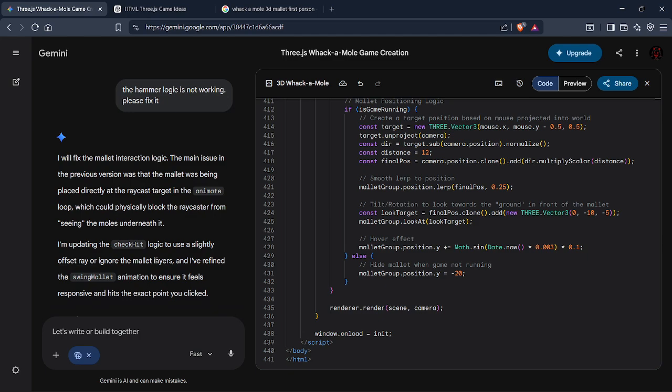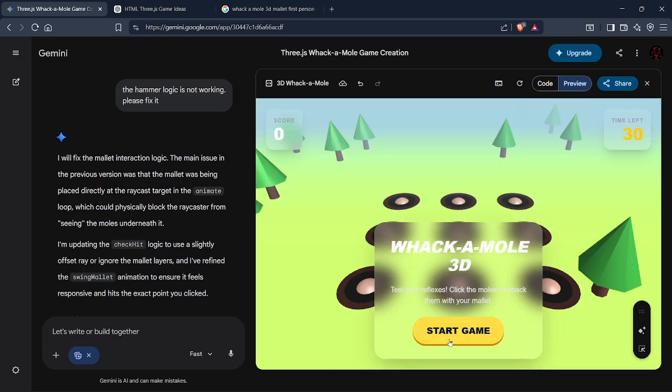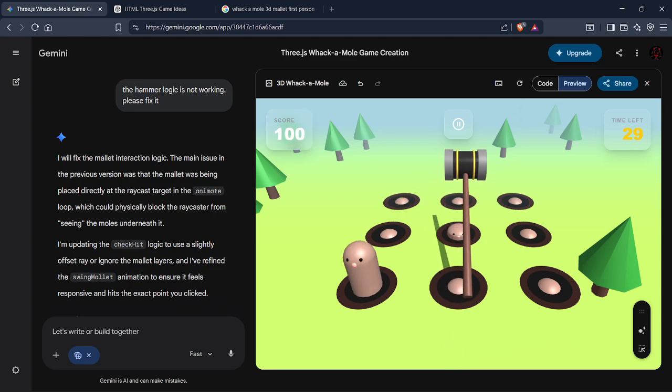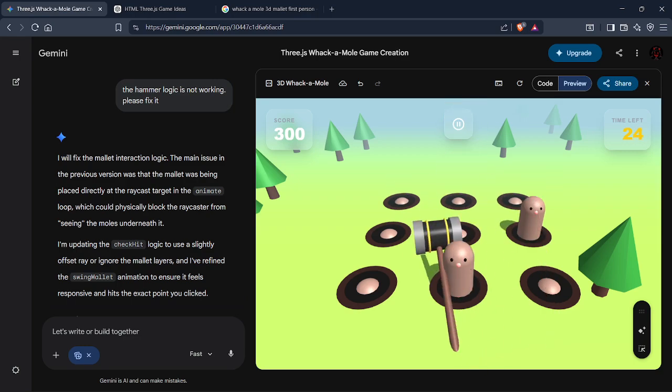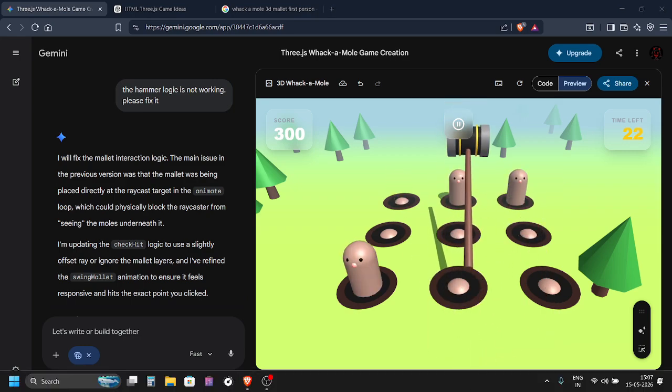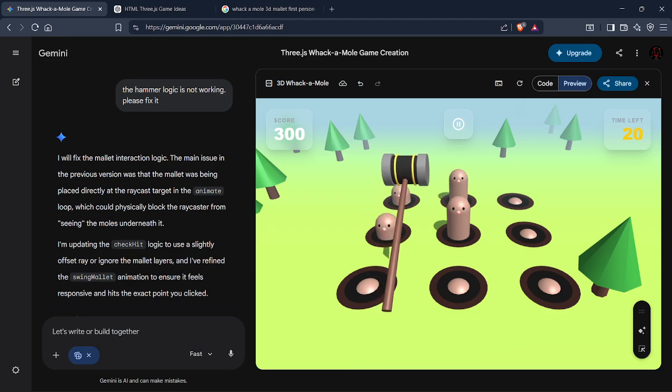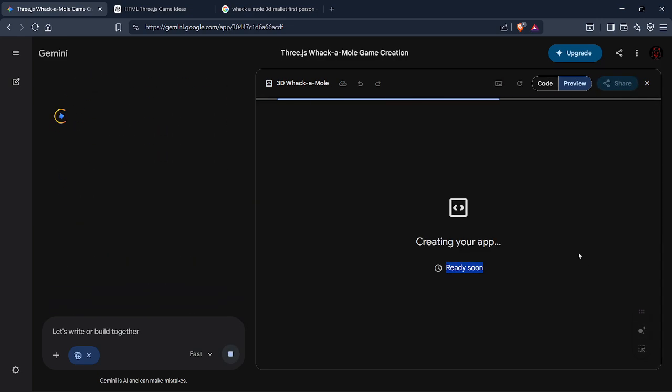Updated the check hit logic to use a slightly offset tray or ignore the mallet layers, etc. Yeah. Whack-A-Mole 3D. Wait, what? Why do I see the what? Okay, wait. Wait, what? What did I click? Oh shit, what did I click?